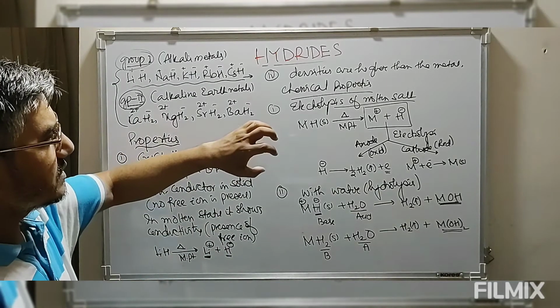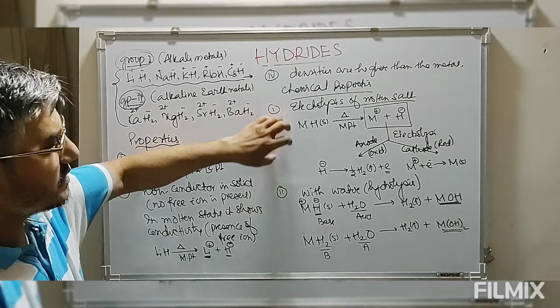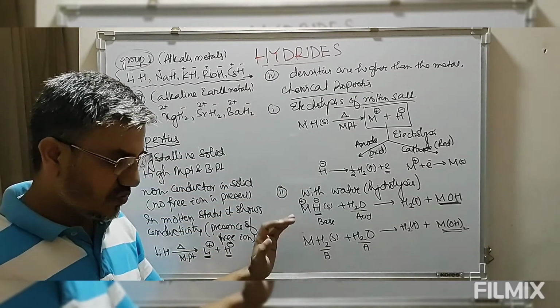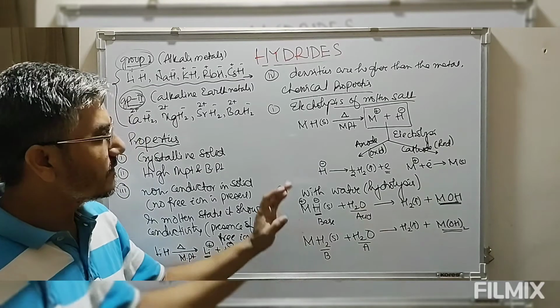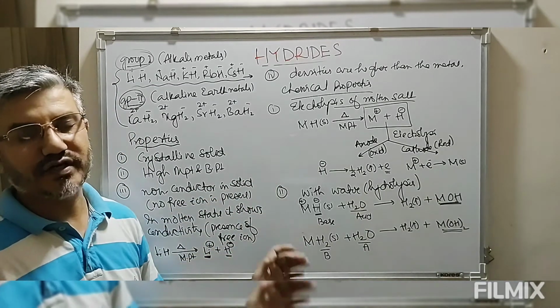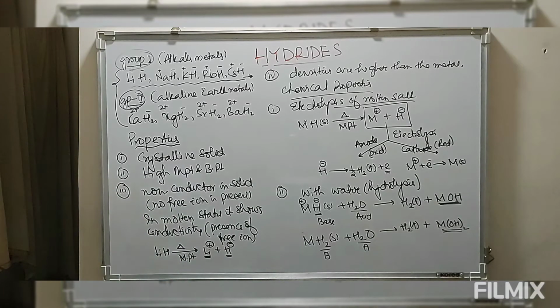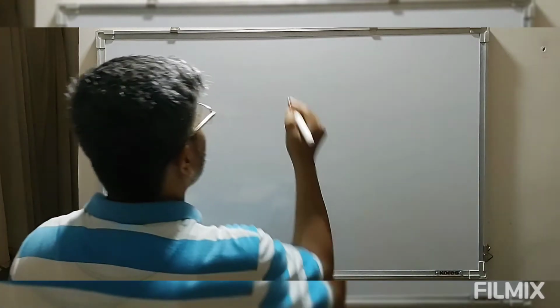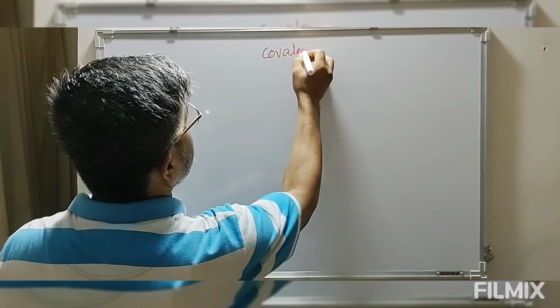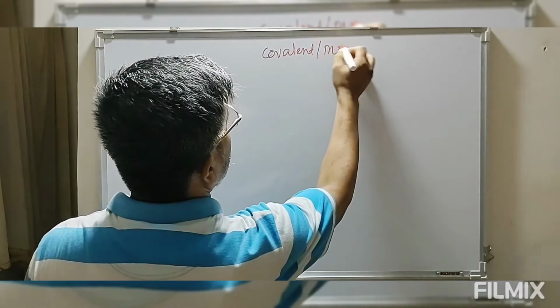So this is the first property, and this is the second property of these hydrides. These are some of the chemical properties of this ionic hydride. Now the next hydride, that is covalent or molecular hydride.